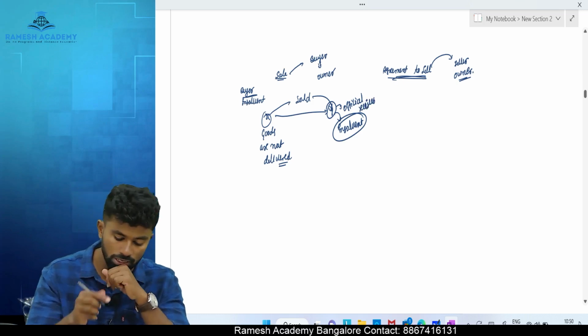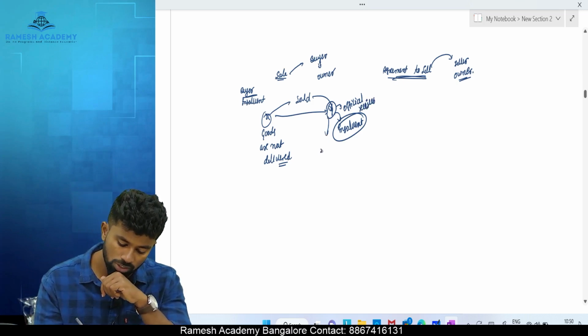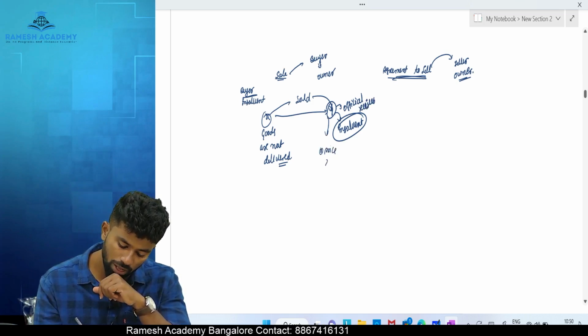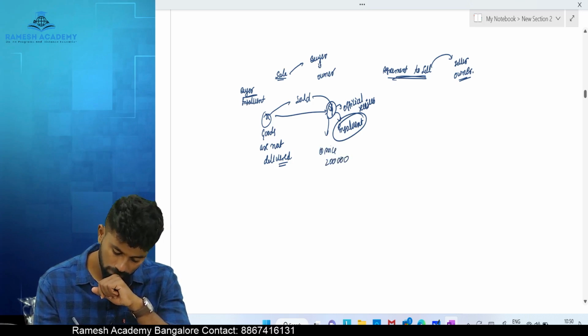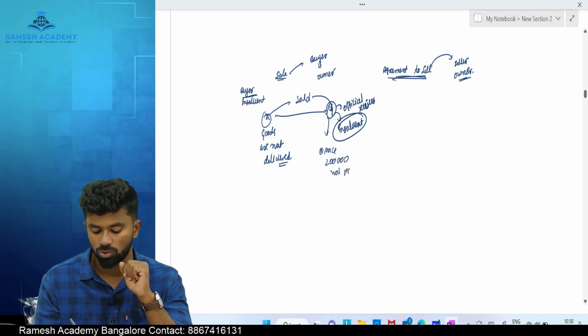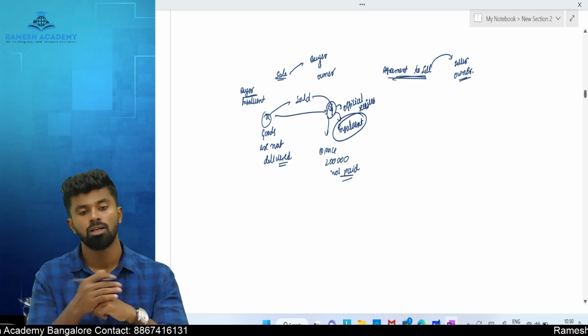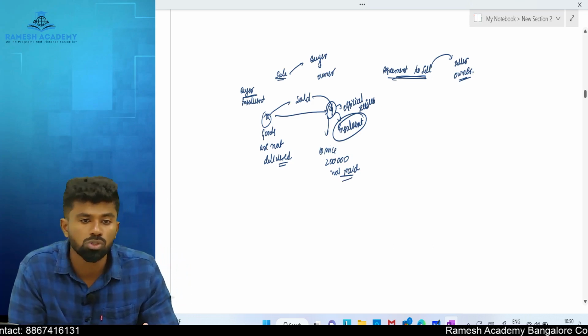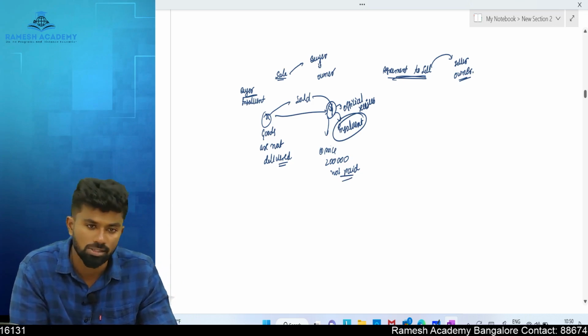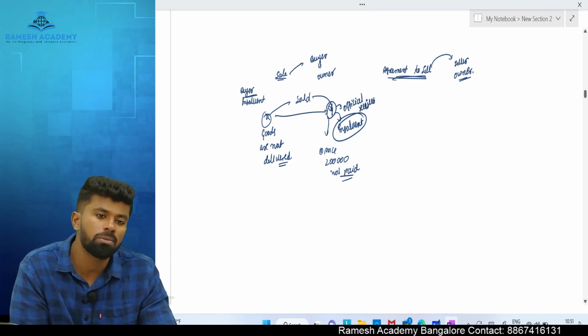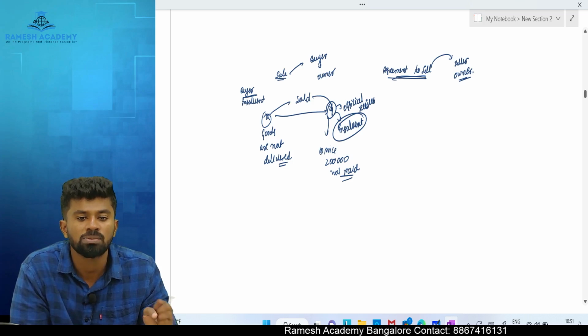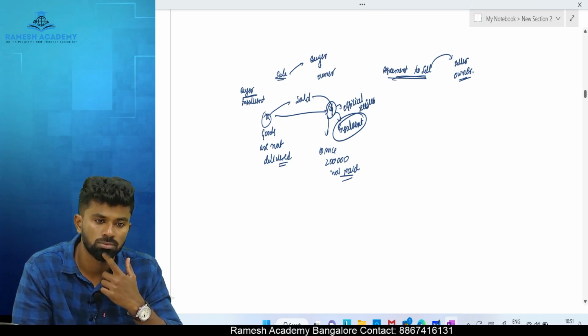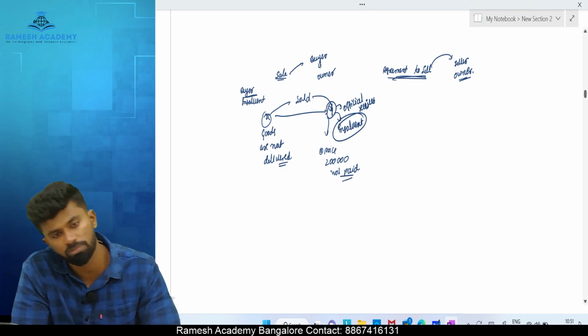Now the question is, price is also not paid. What is not paid? Price of 2 lakh rupees is not paid. Now listen carefully. X sold the goods to whom? Y at a price of 2 lakh. Before Y makes the payment, Y has become insolvent. Means he doesn't have sufficient assets to pay for it.